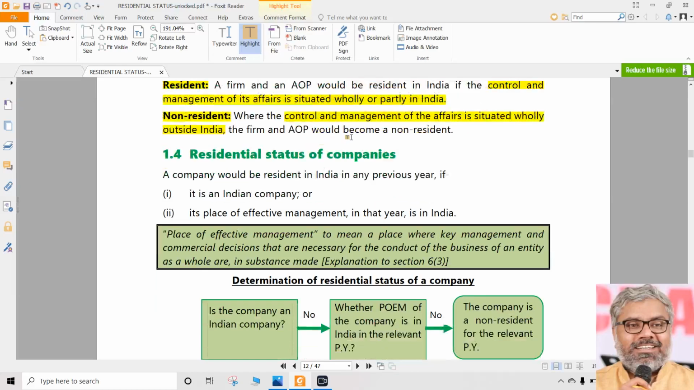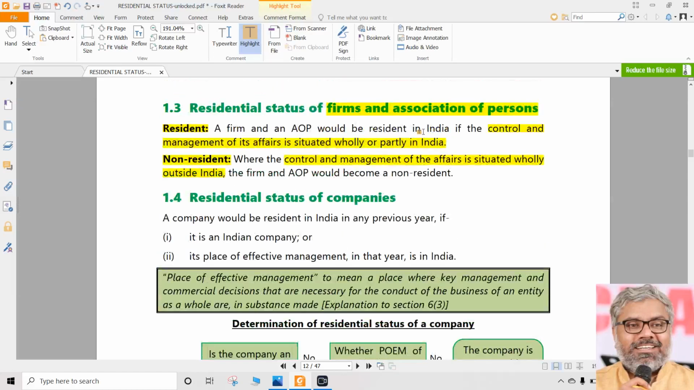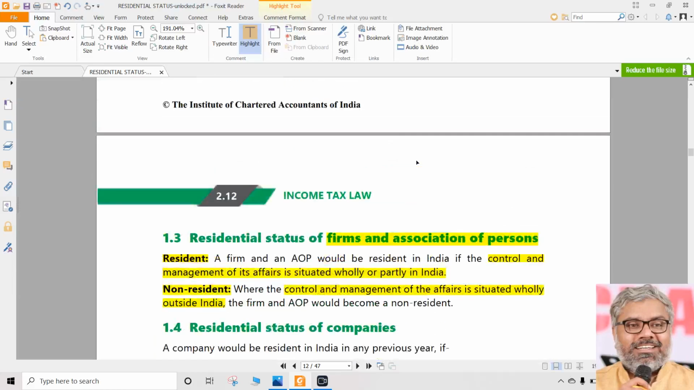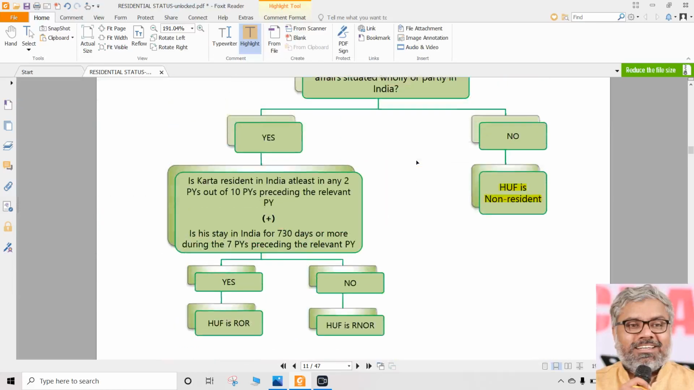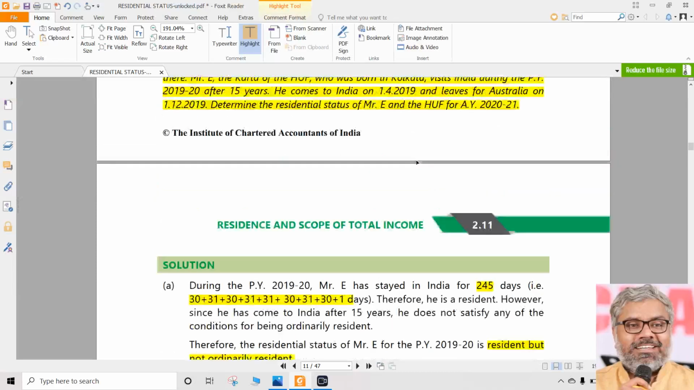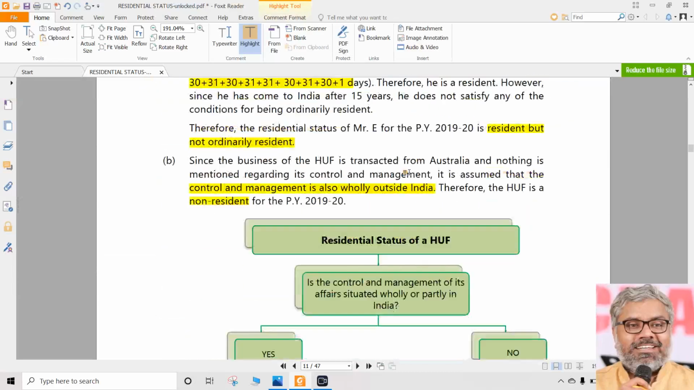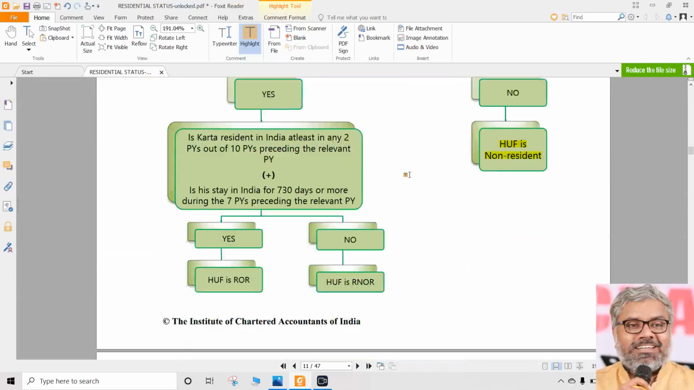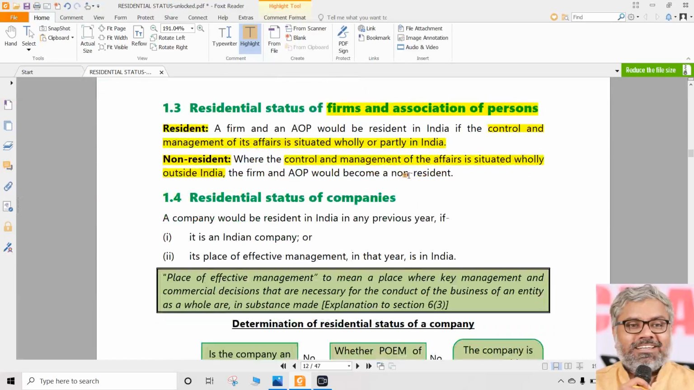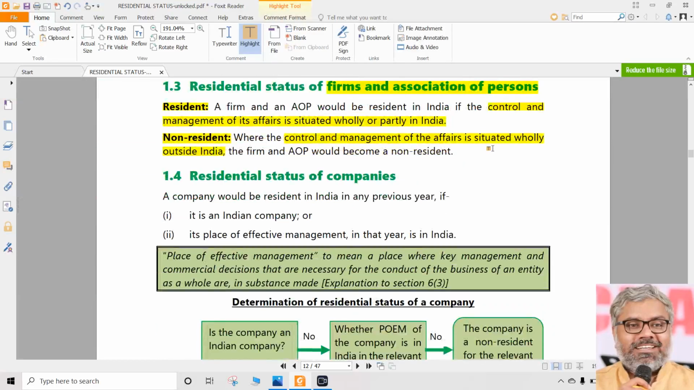So there are no further provisions or further checking that we should do. It's very simple and straightforward to determine the residential status of firms and AOP. That is why we will not have any questions from that, naturally, because there is nothing for us to do here. For individuals, there are some calculations for us to do. HUF also, there is some calculation for us to do, at least in relation to additional conditions. For AOP and firms, there is no calculation.